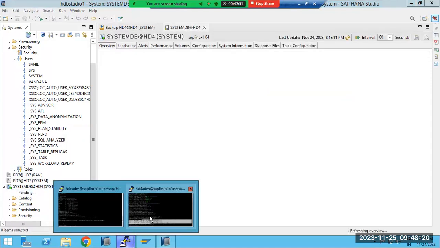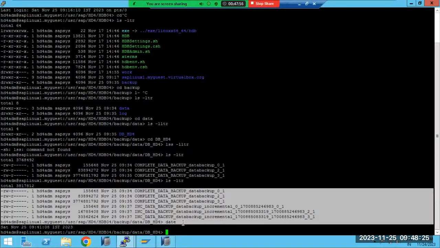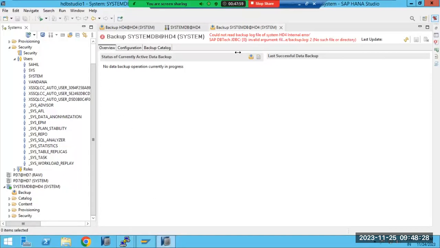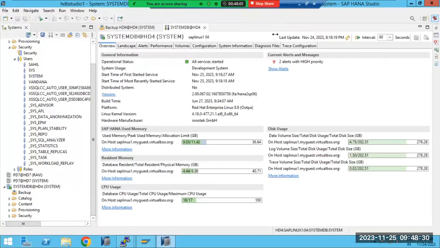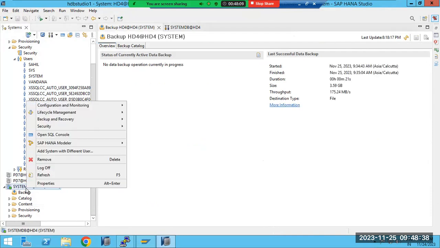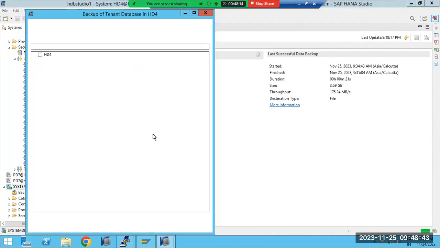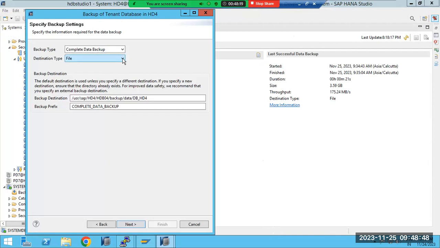Sir, within the file system we are taking the backup; if the file system crashes, this data also crashes, right? Yes. Then how can we ensure it? That is the reason we have to take the backup outside of the system using Backint. There is a Backint configuration in the system. When you are taking the backup, instead of the destination type file, you can take Backint.